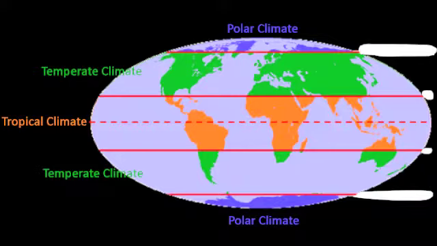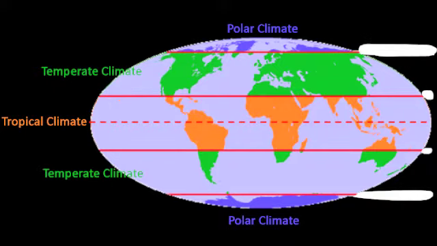So the three areas that you need to know about on a map with latitude are over here. We have the tropical climate, which is near the equator. So any place near the equator is a tropical climate, which usually means it's very warm because it gets sunlight all the time. It gets a lot of sunlight all year round. And this is where we find a lot of our coral reefs and a lot of our deserts and a lot of our rainforests, because there's lots and lots of sunlight, which means lots and lots of heat.